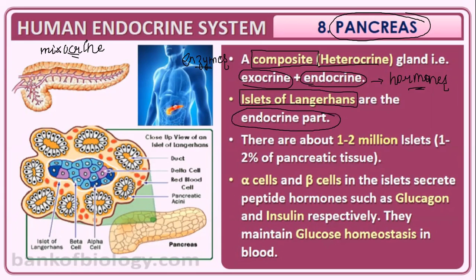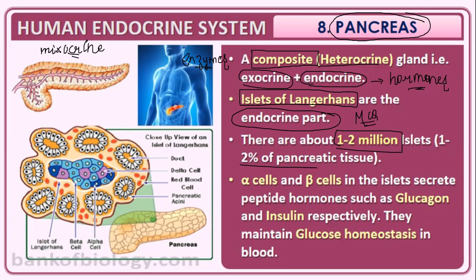In the chapter digestion and absorption, we have already discussed in great detail the pancreas, its secretion, the digestive juices, along with the duct. Clear? Islets of Langerhans is a previous year MCQ question. It is the endocrine part of the pancreas that produces hormones. About 1 to 2 million islets of Langerhans make up 1 to 2% of the pancreatic tissue.